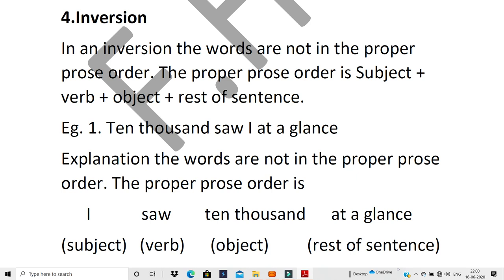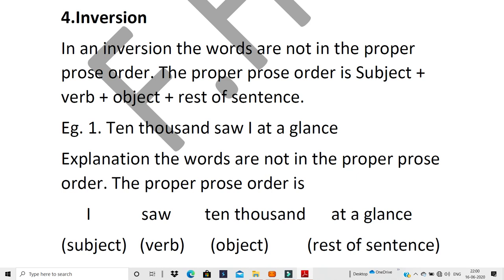Okay, so for you, very easy to identify, what you have to do is first try to pick the verb. Then see, the verb is the action. Correct? So when you see the verb, which is the action, try to see who is doing the action. Okay, let me give you an example.